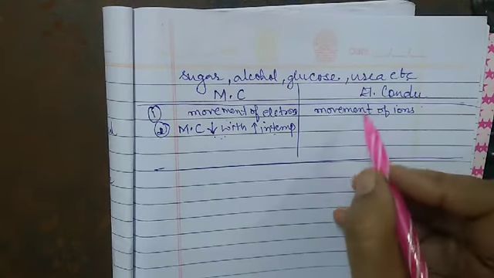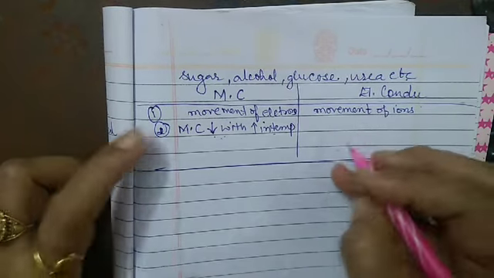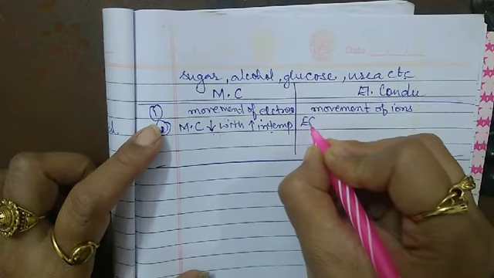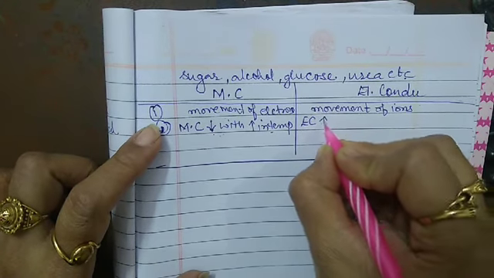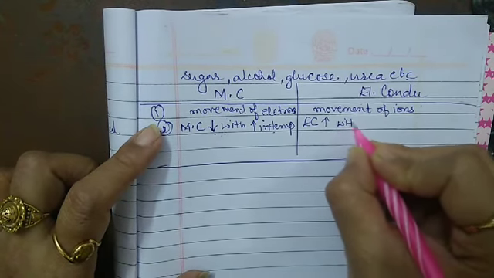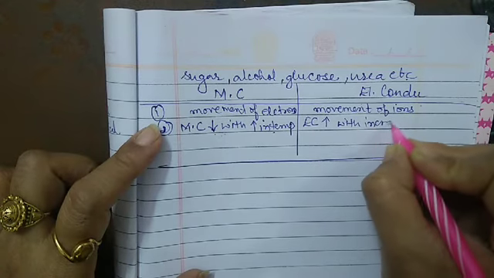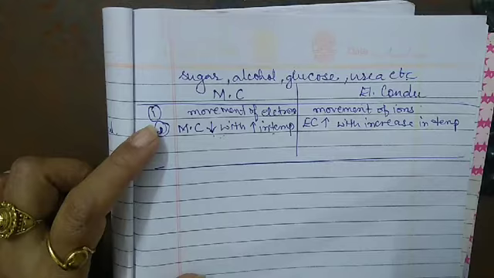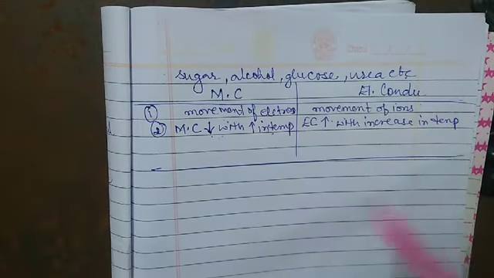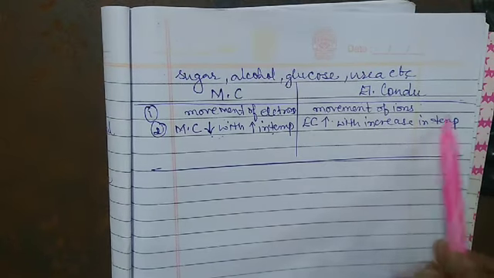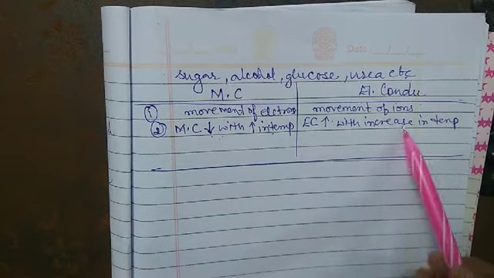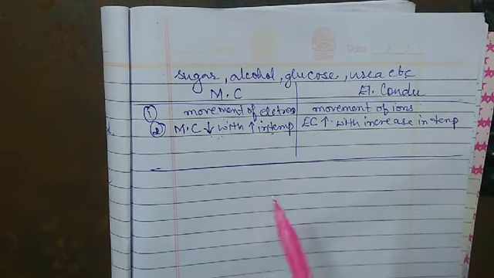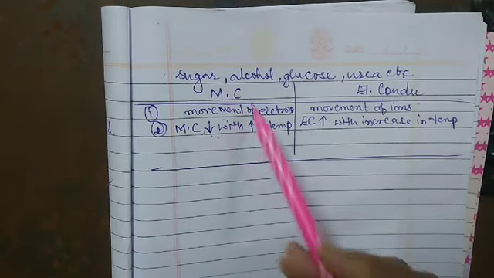And electrolytic conductance increases with increase in temperature; it increases as the temperature increases. So electrolytic conductance is directly proportional to the temperature, and metallic conductance is inversely proportional to the temperature.